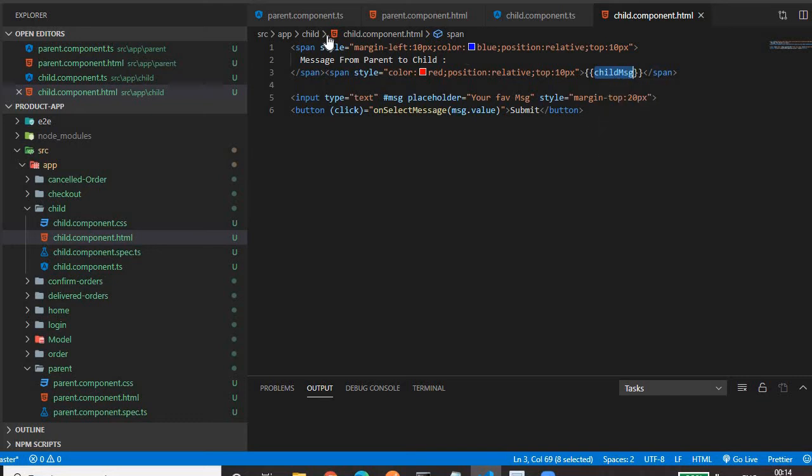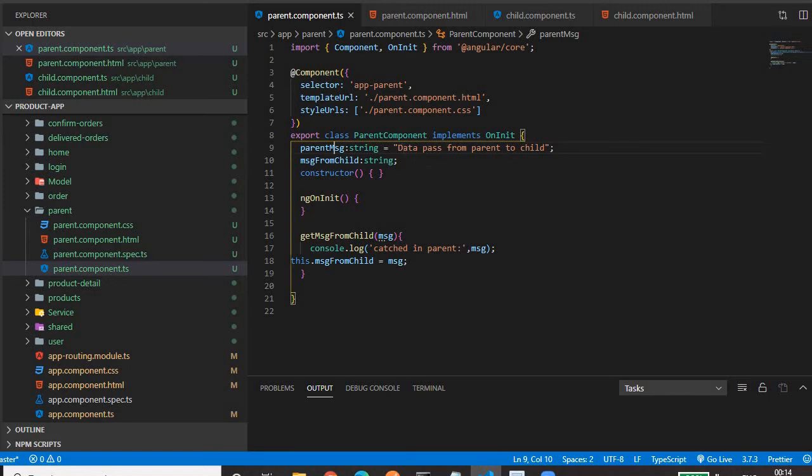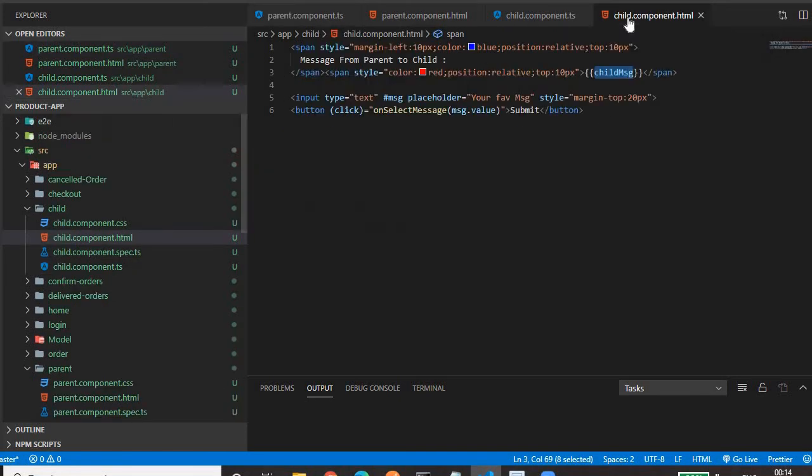So this is how we can pass the data from parent to child. If you see, in the parent we have string data passed from parent to child, and in the child component.html file we are writing the text "message from parent to child". This is hard-coded text, for which we are providing the value as child message. The child message contains what?